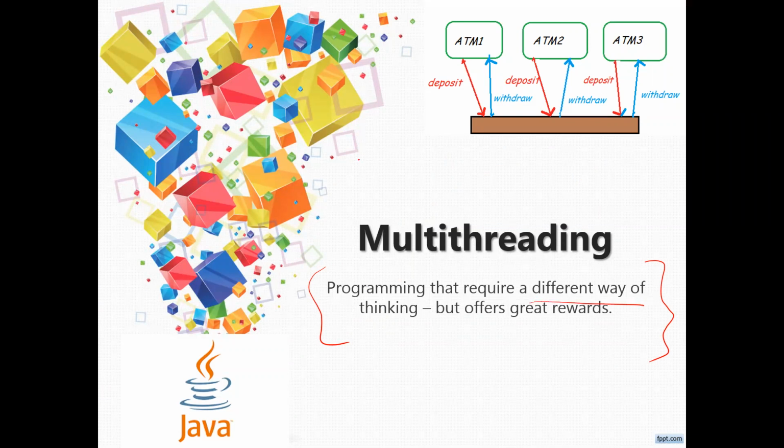Till now we have written programs which execute sequentially like this. What if this part of the program executes at one time and this part of the program executes at another time, parallelly? Thinking in that way is nothing but multi-threading. If you can think in that way, you can use multi-threading and it will give great rewards. What kind of rewards we will achieve through multi-threading, we'll also see.